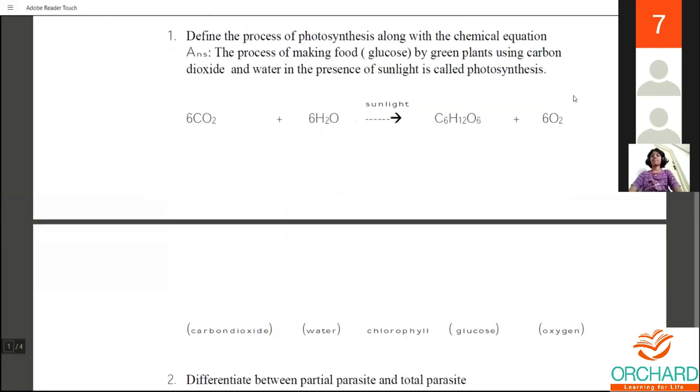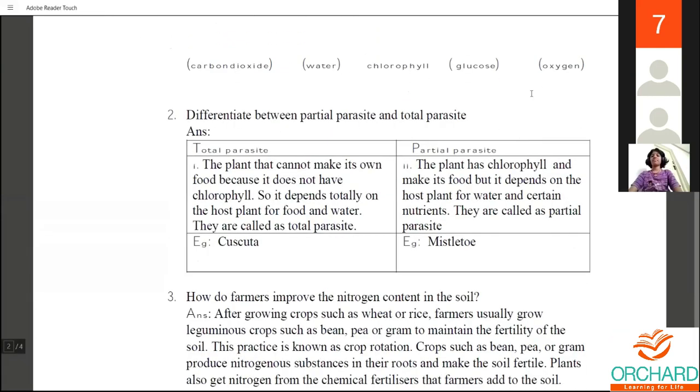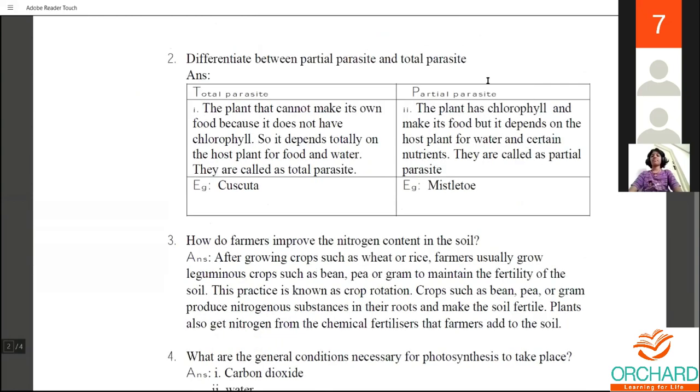The next question is differentiate between partial parasite and total parasite in plants. First you write it in a tabulation column. The total parasite is a plant that cannot make its own food because it does not have chlorophyll. It depends totally on the host plant for food and water. So they are called total parasites. An example is Cuscuta.